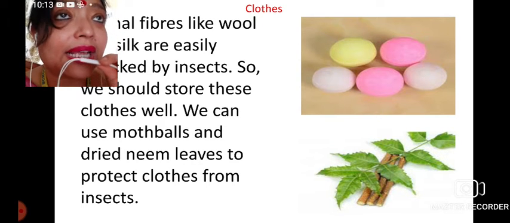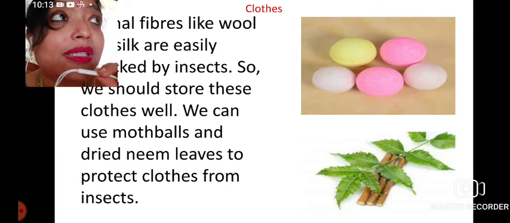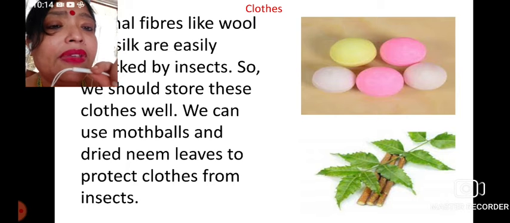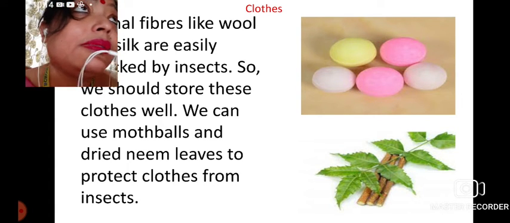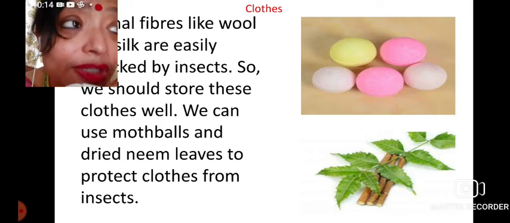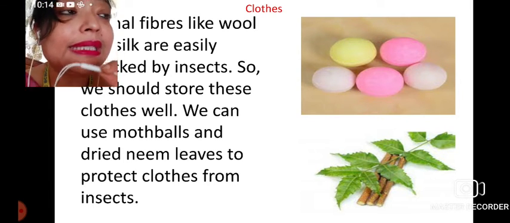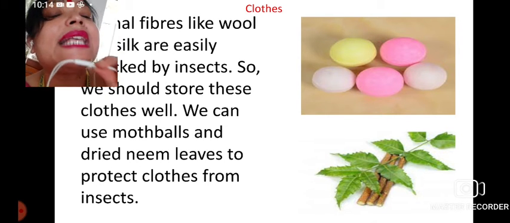You must have seen at your home, mothers, while keeping silk cloths or woolen cloths, keep them with neem leaves or naphthalene or dried chili. These are kept in such a manner that they can be protected from insect attack.